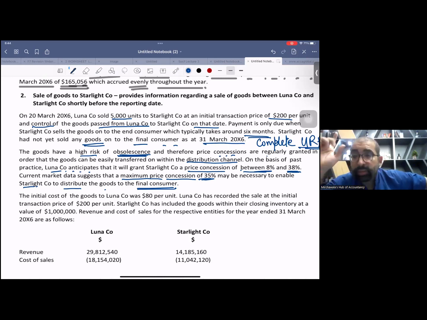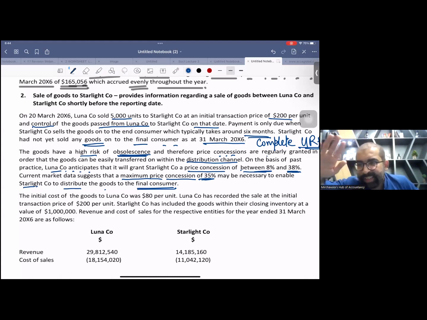has given permission to Starlight Company to give concessions, to give a discount, so that the products are sold before being obsolete. See, there is a risk of obsolescence, there is a risk of outdatation, right? So the parent company has given authority to the subsidiary company to give a concession, and yes, the parent company will compensate.